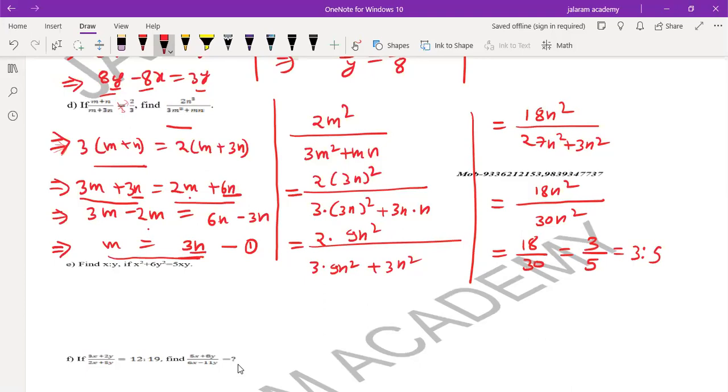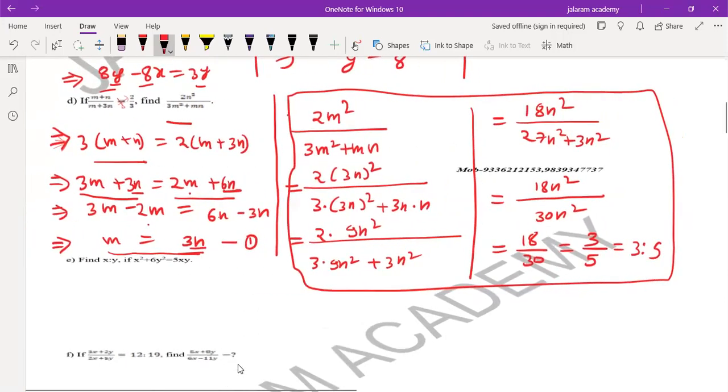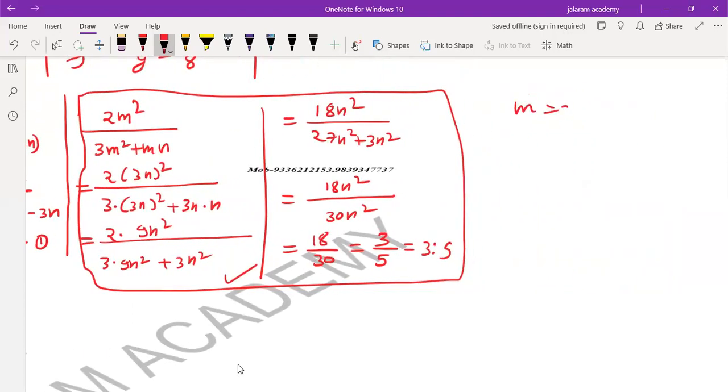But in the concept of ratio, we have to use the concept of ratio only. So there is one more method. We can solve it by this method also, as I have told you. But in longer questions, it will be very difficult to use this method. That's why we use the concept of ratio, from which we use the ratio of m is to n. So I am discussing how to solve it using the concept of ratio.